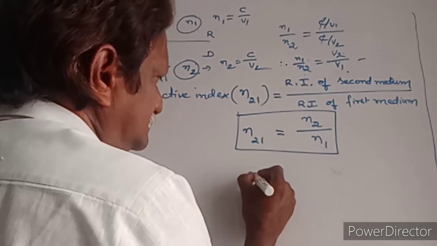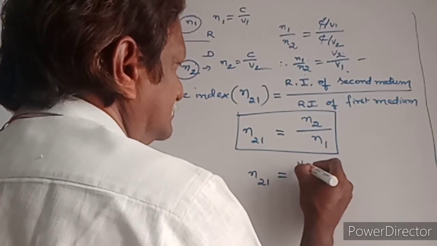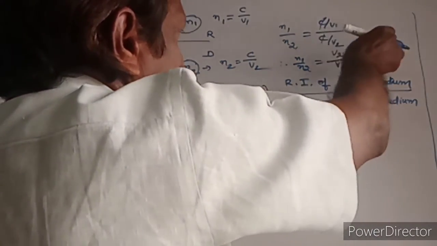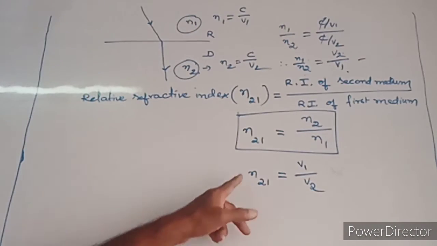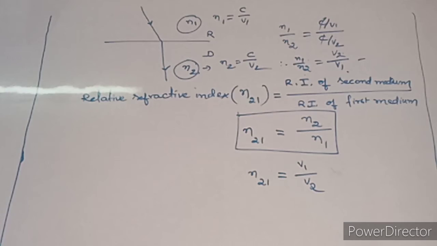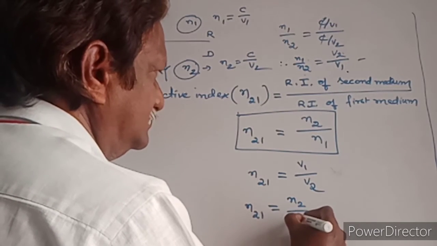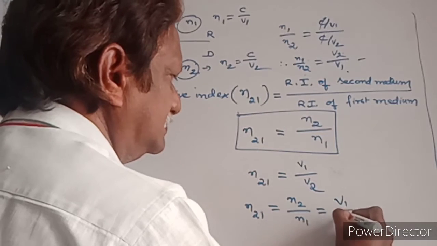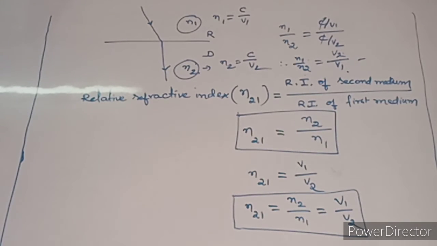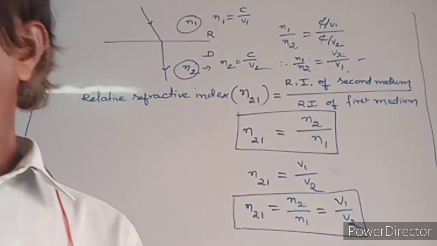Then n2 by n1 is the reverse, v1 by v2. So the relative refractive index n21 is equal to n2 by n1, that is equal to v1 by v2 also. Like that we can write.